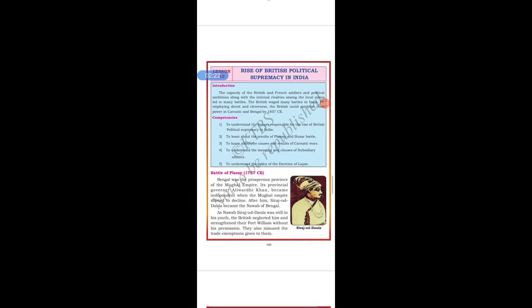As Nawab, Siraj-ud-Dawla was still in his youth, which means he was still young. So the British neglected him and strengthened their Fort William without his permission. Because he was still young, they neglected the respect they had to give to Siraj-ud-Dawla. They also misused the trade exemptions given to them. Here, students, the Britishers misused the permission we had given them for doing business and exporting goods.